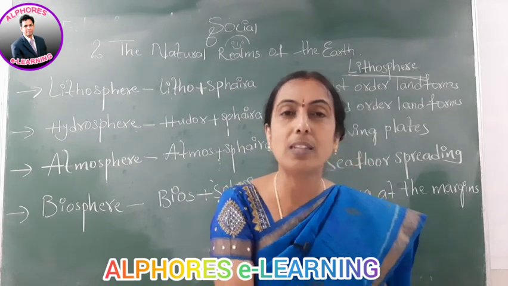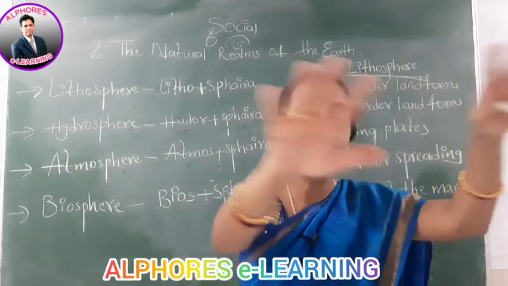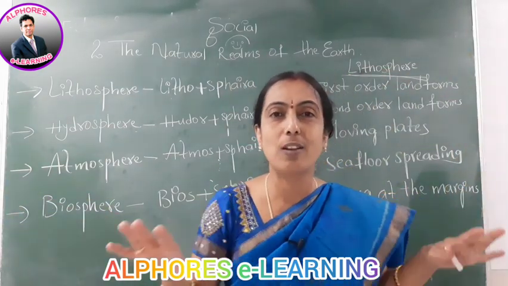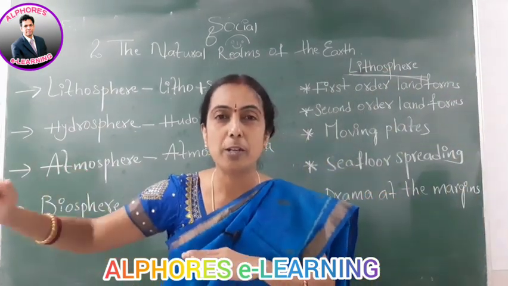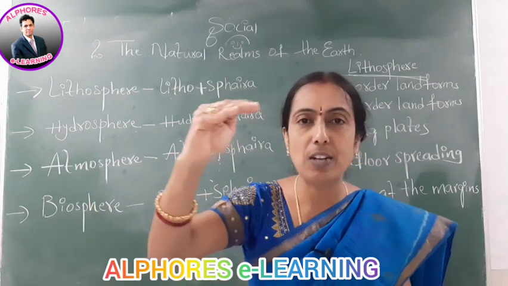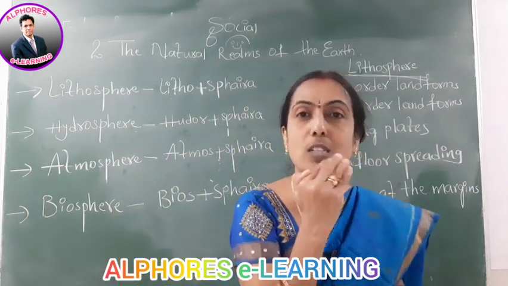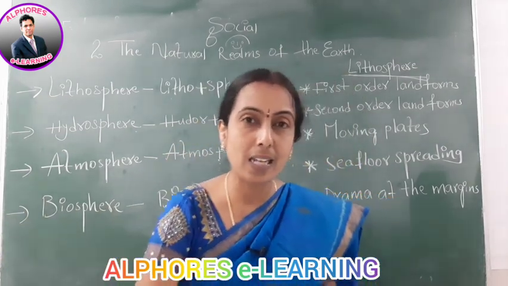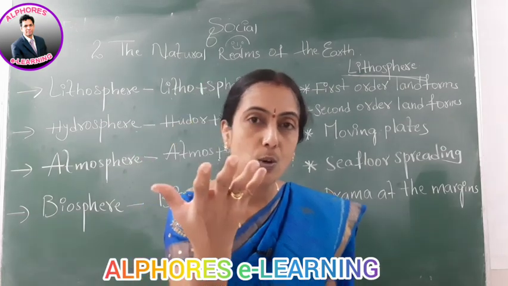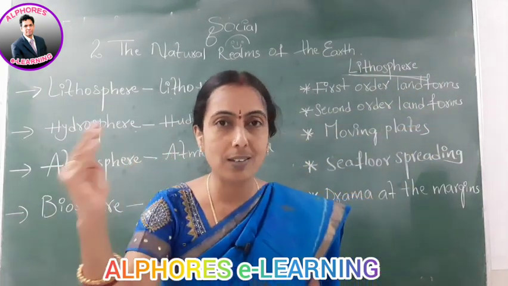Take for example, when a volcano erupts, the lava flows out and a new floor will be formed, that is, new crust will be formed, and a new island comes into existence. For example, New Moore Island, between the India and Bangladesh boundaries. Actually, before it was not there. Because of volcanic eruptions, the lava flowed out and that island was formed. That is a new formation of the crust.